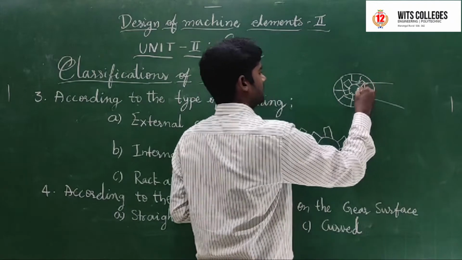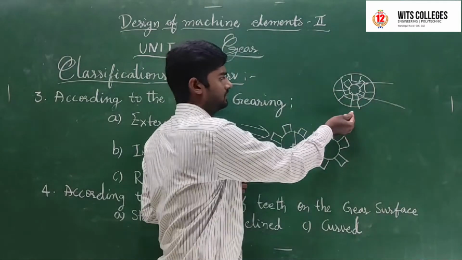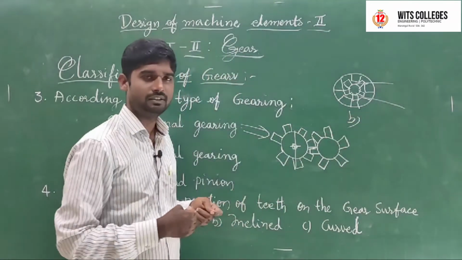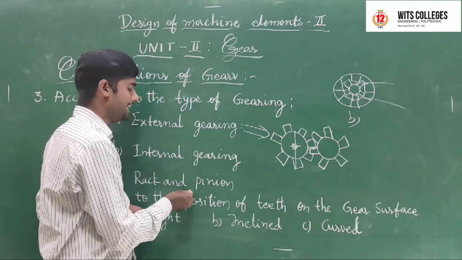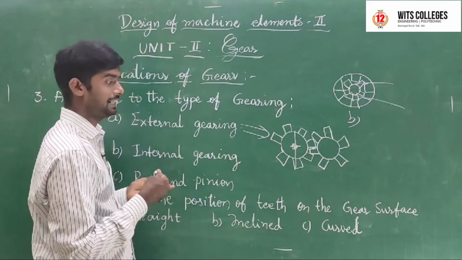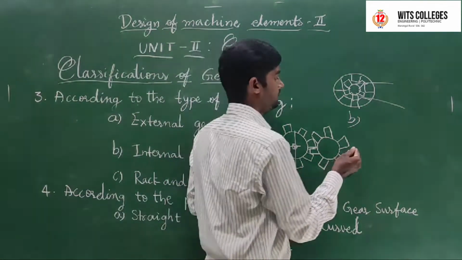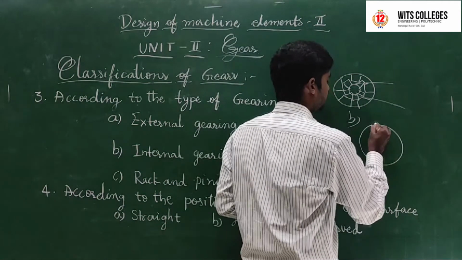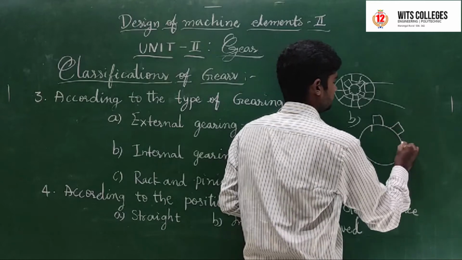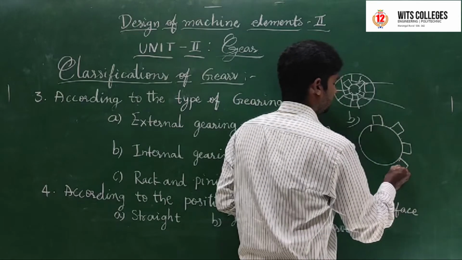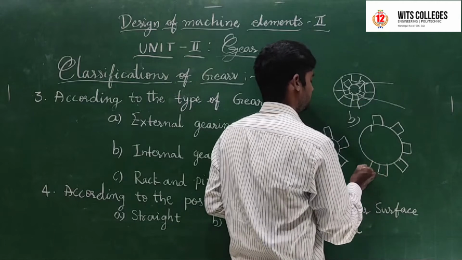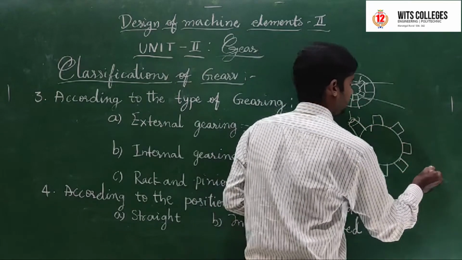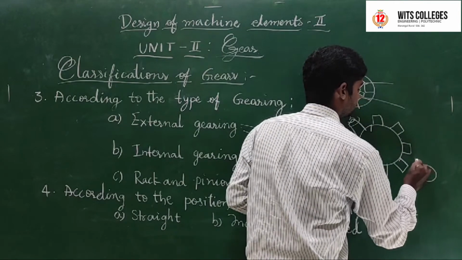This is a simple example of the figure. This is internal gearing. Next, rack and pinion. Like this, if there is a bull gear, it transmits the power to a small gear.